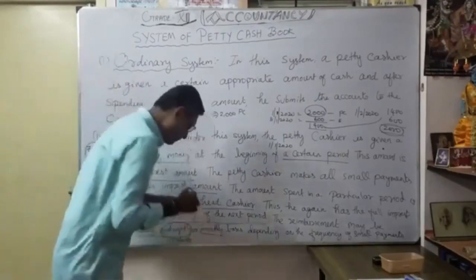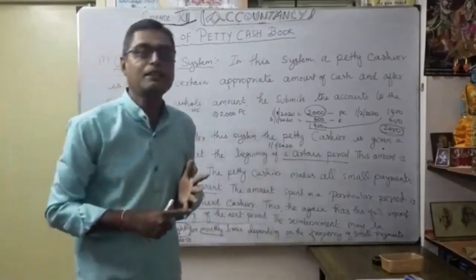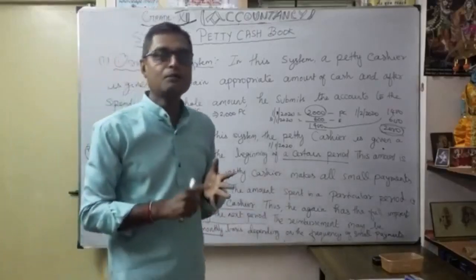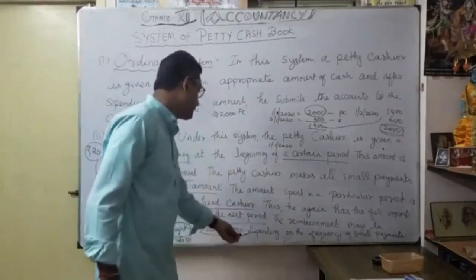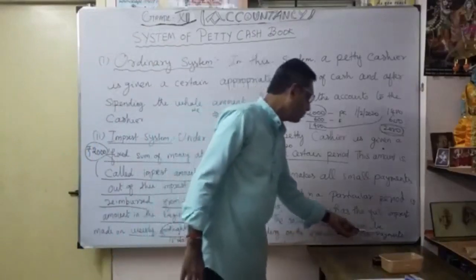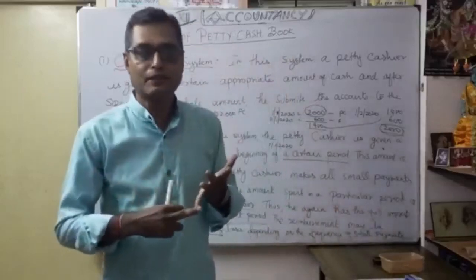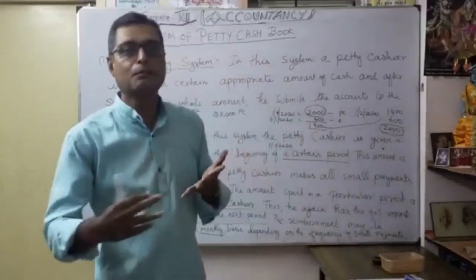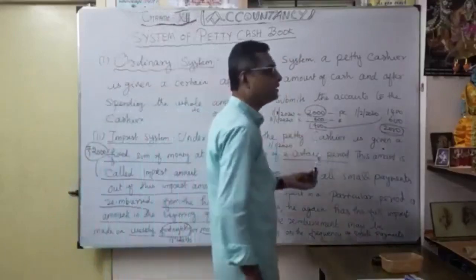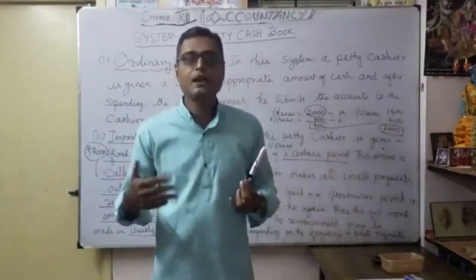These are the three possibilities: weekly, every fortnight or monthly, depending on the frequency of small payments. According to the frequency of payment, they will reimburse weekly, every fortnight, every 15 days, or monthly once.